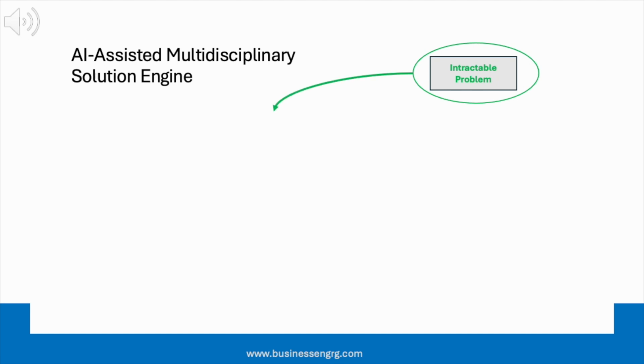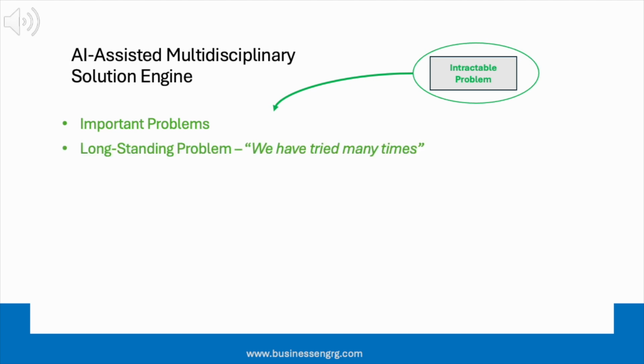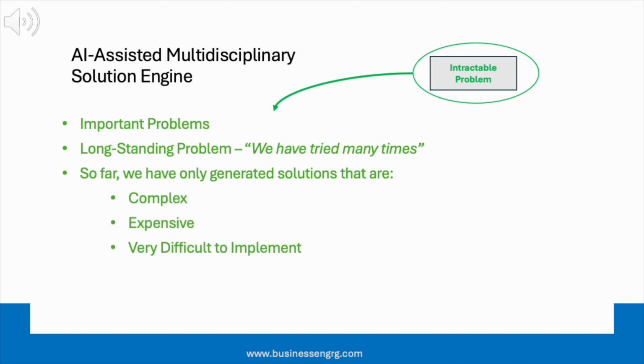To start with, this method starts with defining a problem that is intractable, which is a very important problem, and one that has been focused on several times, without success. So far, you may have only generated solutions that are complex, expensive, difficult to implement, and that represent trade-offs.